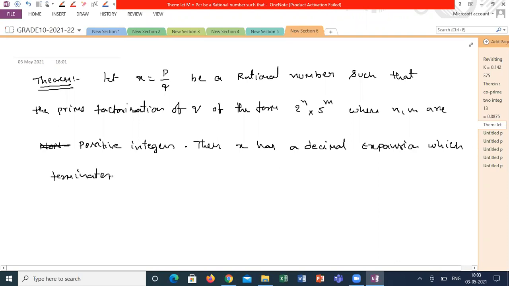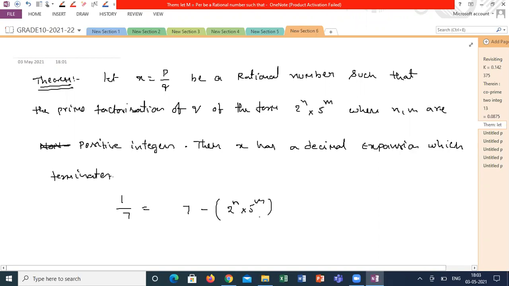Understood the statement? What I am trying to say? Suppose it is 1 by 7. Without dividing, how can I say it is non-terminating? Whether it is recurring or not recurring doesn't matter. How can I say it is not terminating? Because 7 is not a prime factor of 2 power n into 5 power m.